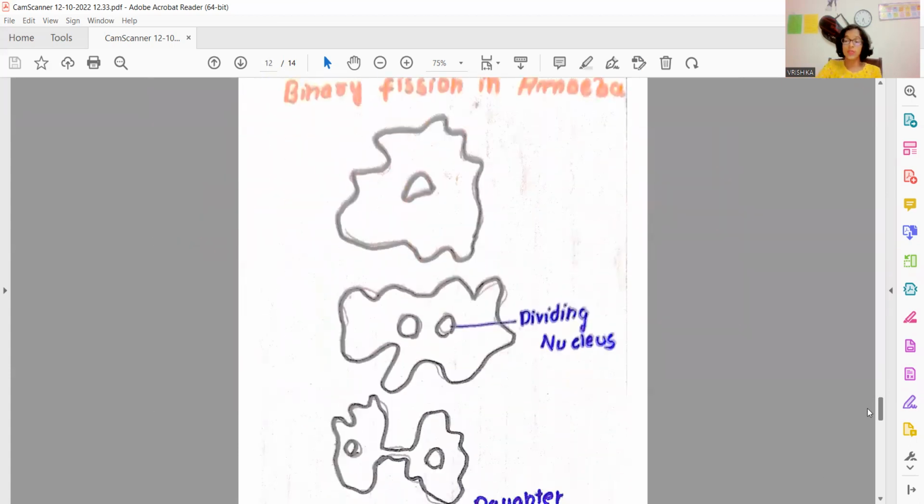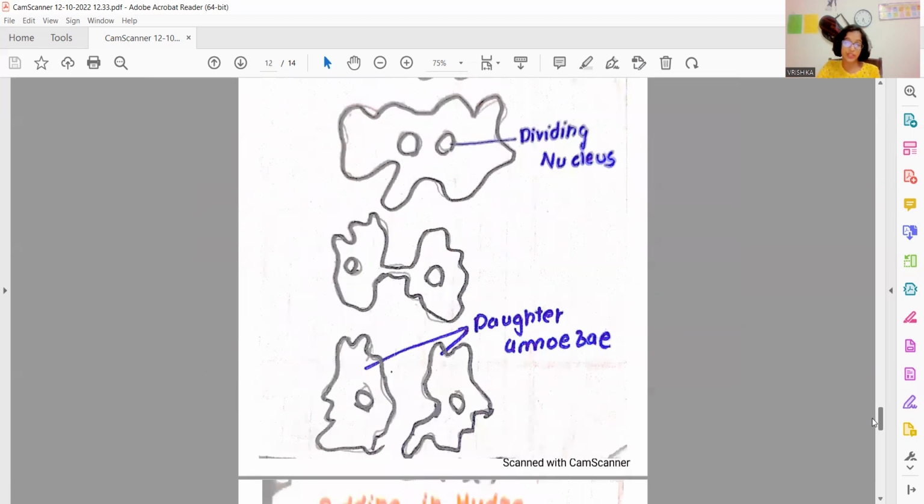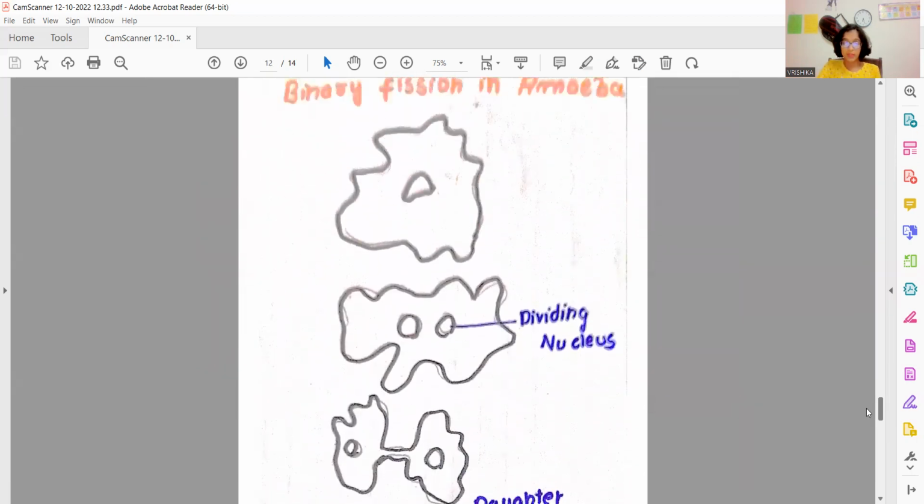Now, let us see what is asexual reproduction. Asexual reproduction is a reproduction in which only one parent is involved. Two examples of asexual reproduction are amoebae and then the next one is hydra. The type of reproduction in amoebae is called binary fission.